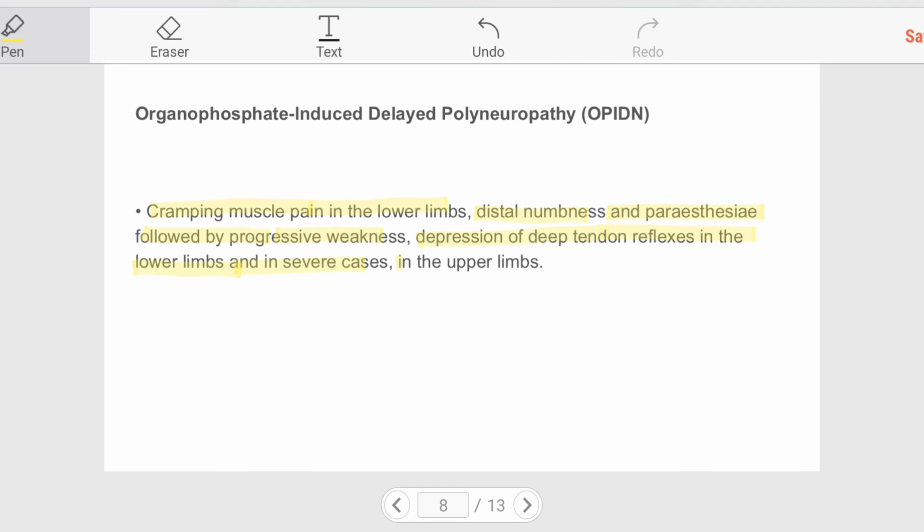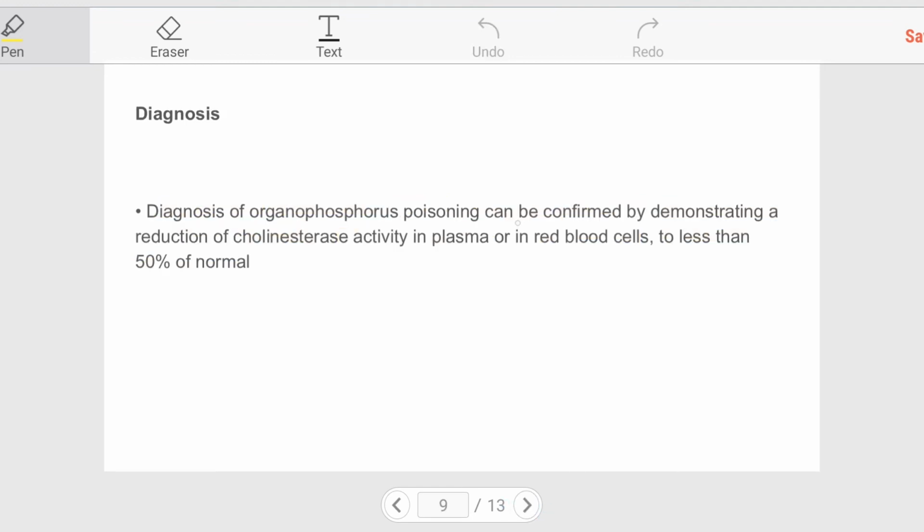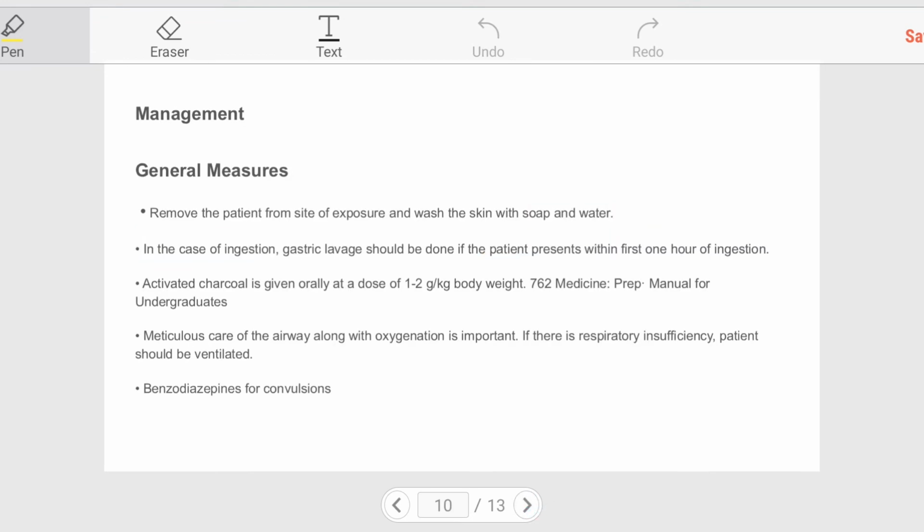Let's look at the diagnosis of organophosphorus poisoning, which can be confirmed by demonstrating a reduction of cholinesterase activity in plasma or in red blood cells to less than 50% of normal.